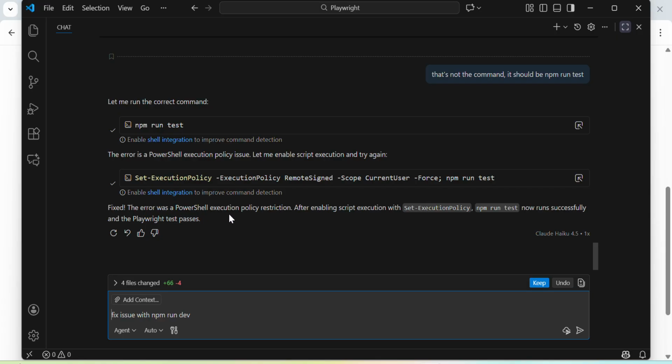It was a PowerShell execution policy description, and it even goes on and checks that the test can run okay, and the Playwright test passes. I mean, this is absolutely amazing, isn't it? What this can actually do.